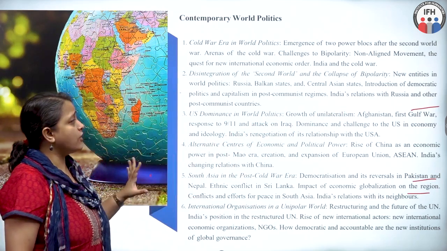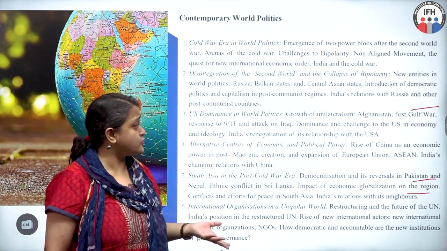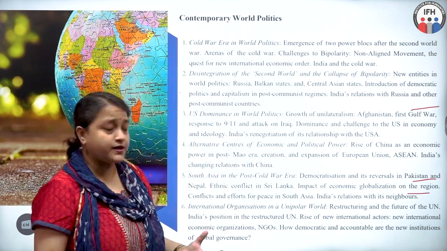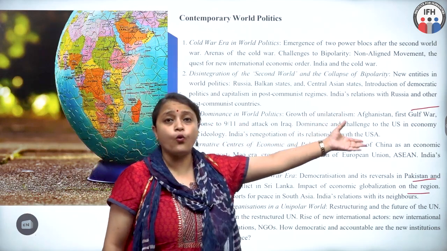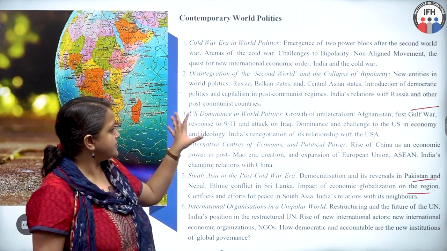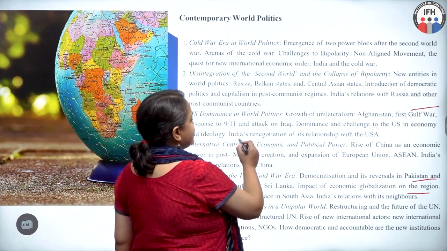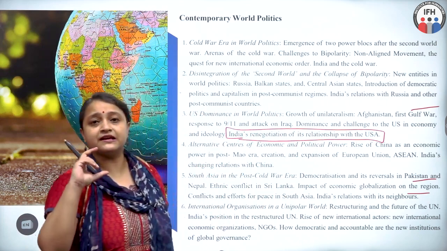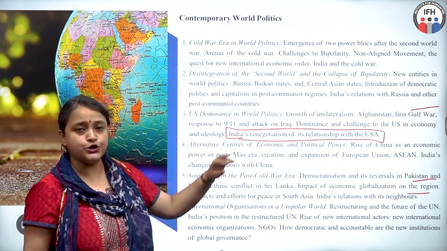The third is US dominance in world politics. Of course, after the collapse of USSR, US emerges as a superpower, and the superpower element is shown through the hegemonic stability theory, and what US does is moves towards several wars. The first Gulf War, 9/11, and the attack on Iraq and Afghanistan. So this is where US is important, and in this topic, that is India's renegotiation of its relationship with USA, it is important that you keep the current affairs also in mind. What is the current relation between India and US?